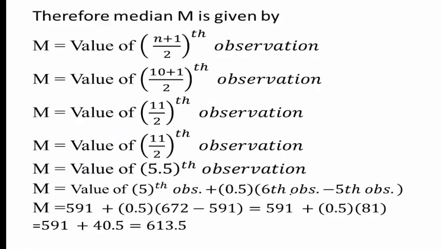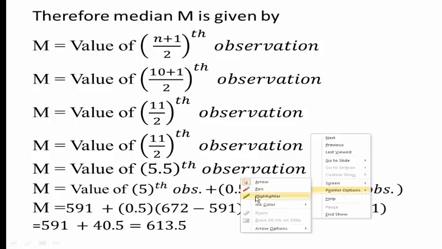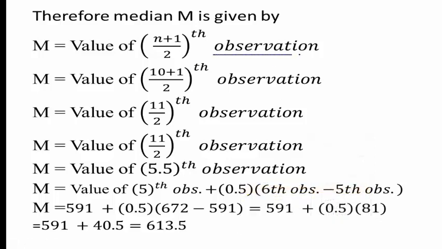So what is the median then? Median M is given by the value of (n plus 1) divided by 2th observation. What is the value of n for the given data? The value of n for the given data is 10. So 10 plus 1 divided by 2th observation. 10 plus 1 is 11, divided by 2. 11 divided by 2 means what? 5.5th observation.